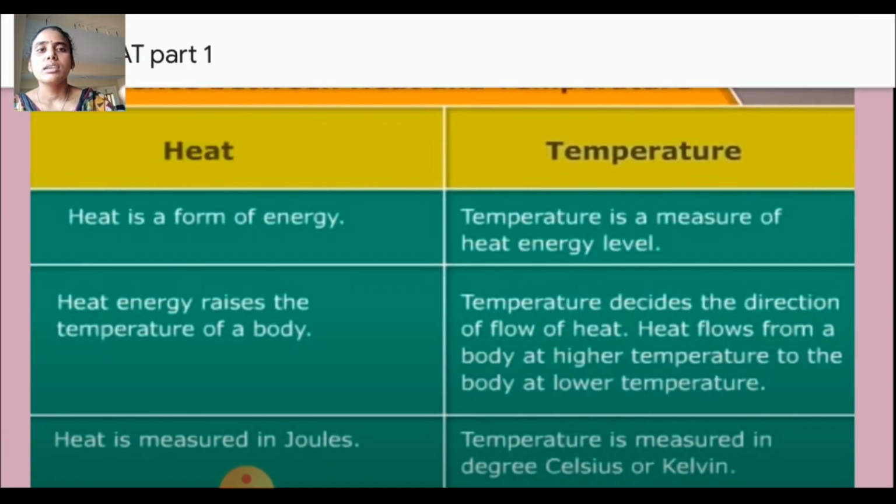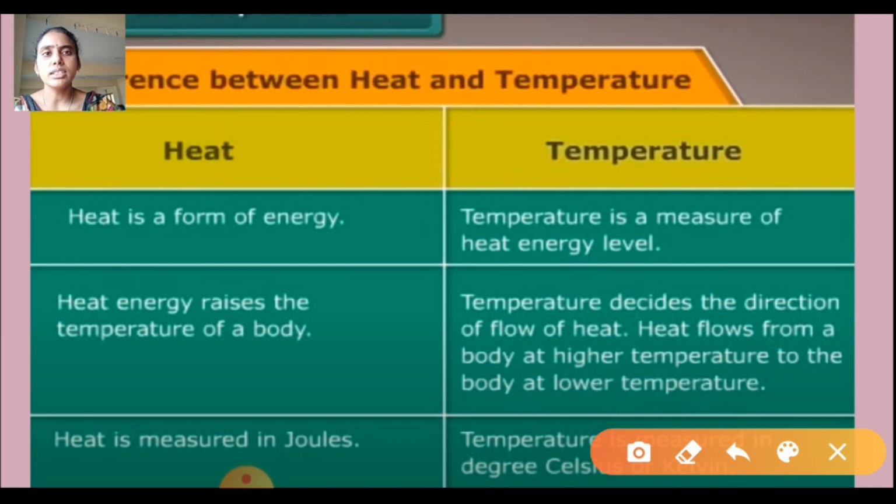What is heat? What is the difference between heat and temperature? Heat is a form of energy. Heat forms from different energies. So what are those? Light energy, mechanical energy, and chemical energy.